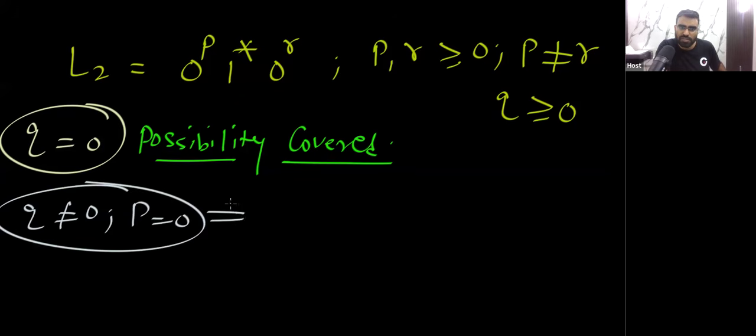In this situation, which type of strings will belong to the language? Here you can see that your language will have 1 plus followed by 0 plus. Yes or no? This type of strings will be there, 1 plus then 0 plus.